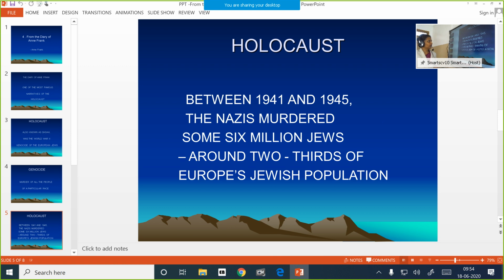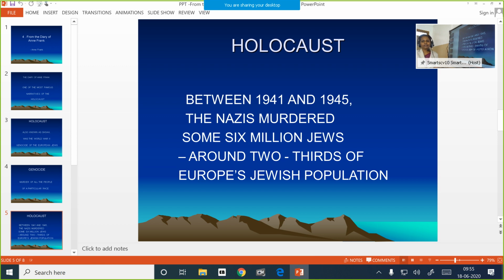And back to the Holocaust. More about that. Between 1941 and 45, the Nazis murdered some 6 million Jews. That comes around 2/3 of Europe's Jewish population. So they were on the lookout for Jews.